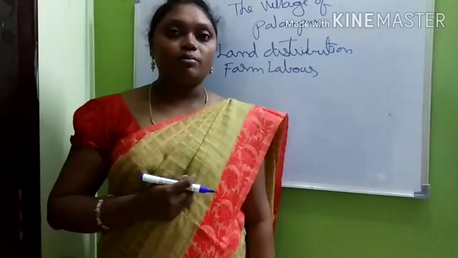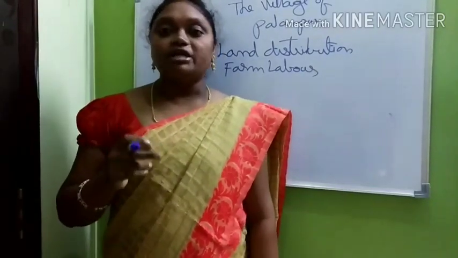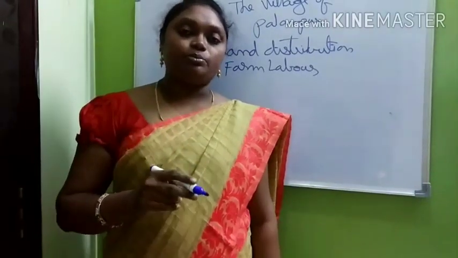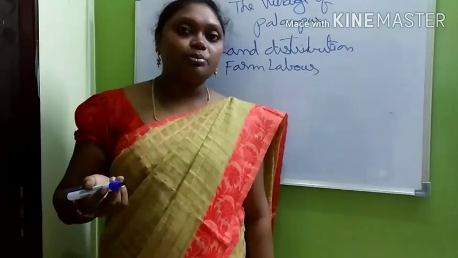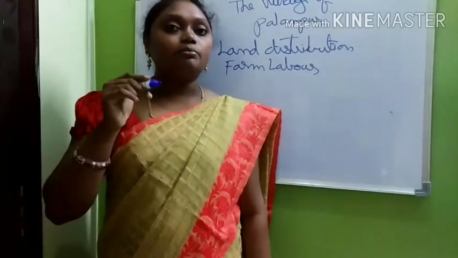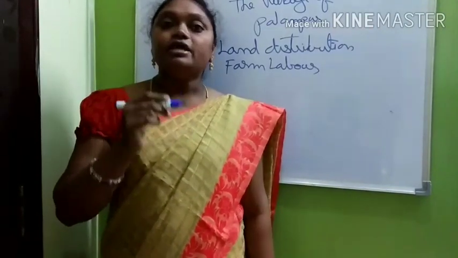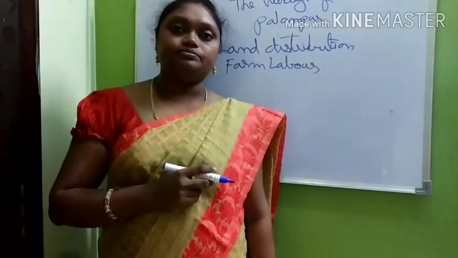Actually the Indian government has set 300 per day as the minimum wage, but farmers in Palampur are giving only 160 rupees per day. Why? Because there are many agricultural laborers for the available farm work. That is why the competition is going on, and so they are giving less money.